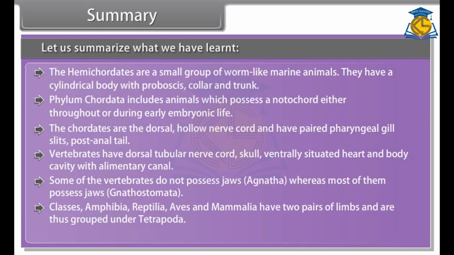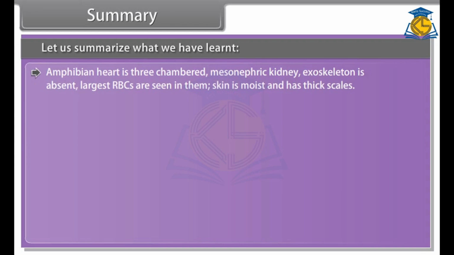Classes Amphibia, Reptilia, Aves, and Mammalia have two pairs of limbs and are thus grouped under Tetrapoda. The amphibians have adapted to live both on land and water. Amphibians' heart is three-chambered. Mesonephric kidney. Exoskeleton is absent. Largest RBCs are seen in them. Skin is moist and has thick scales.